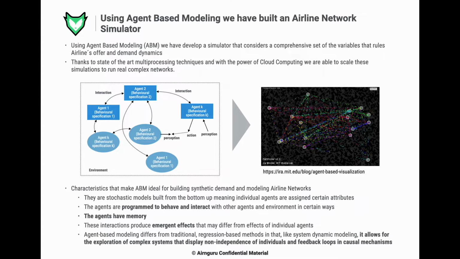Each agent will have its own characteristics that ideally will have basic logic. And by interacting with the other agents in the simulation and with the environment, we will get these emerging effects, which would be things like load factor, revenue, yield, and other things. In our case, the agents we program will be carriers, flights, and passengers, or to be more accurate, PNRs, because one PNR could involve 2 or more passengers.